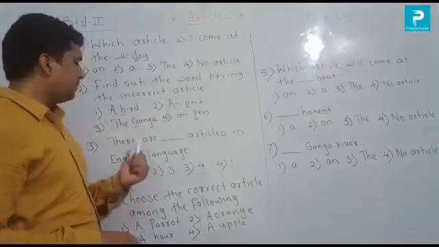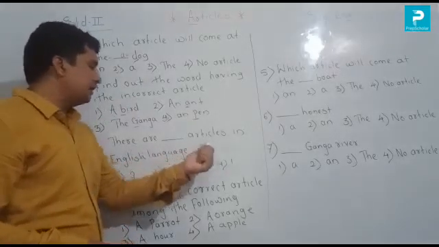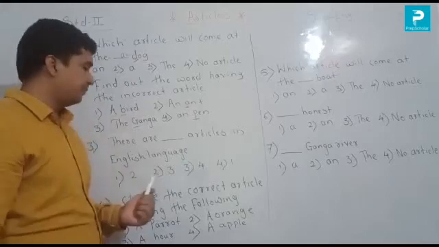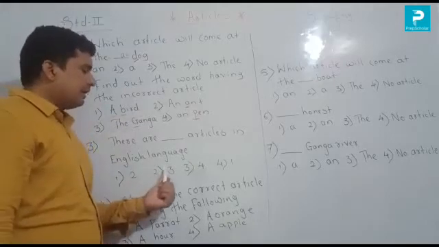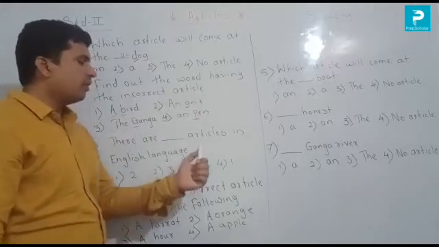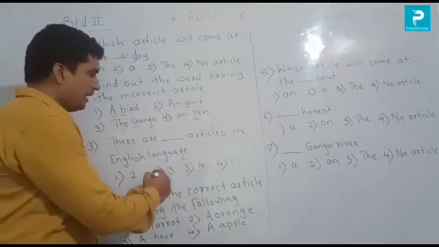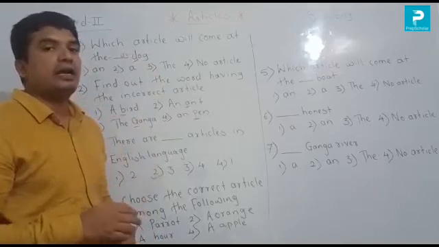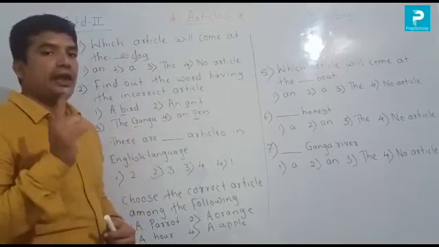Now 3 number, there are dot dot articles in English language. आपल्या इंग्लिश लँग्वेज मध्ये किती आर्टिकल्स आहेत? 1 number 2, second number 3, third number 4 and fourth number 1. So how many articles? Total there are 3 articles in our English language, a, an and the.